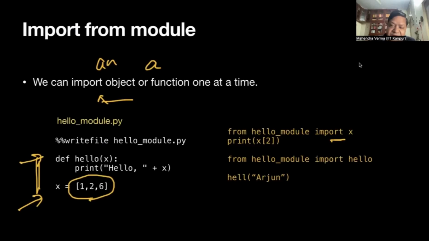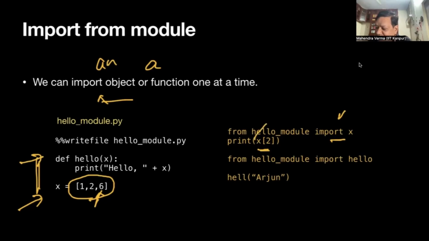Okay, and after I imported x, then I say x bracket 2. So that is item number 3, which is 6. Okay, so the indexes are 0, 1, 2. But please note that once I imported x, then I don't need to say hello module.x. So I import x, so x is a variable now.